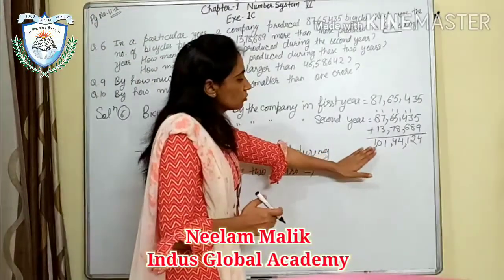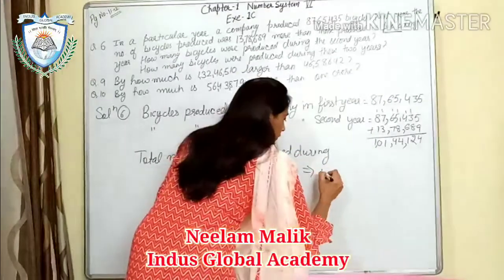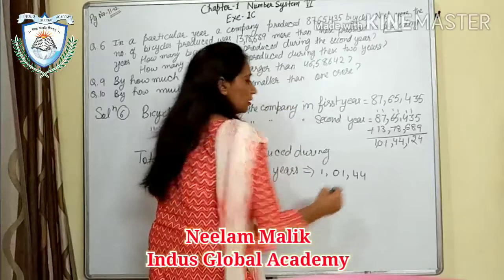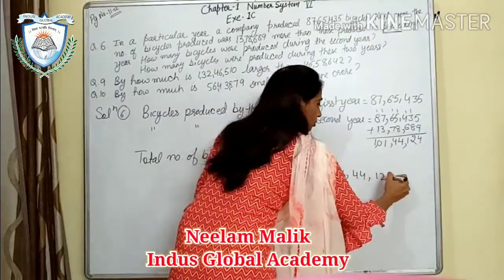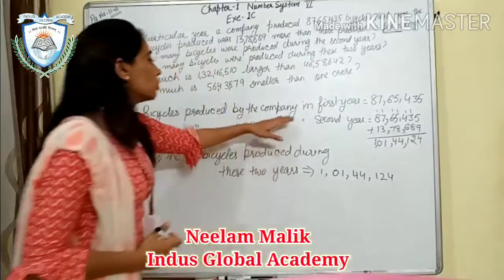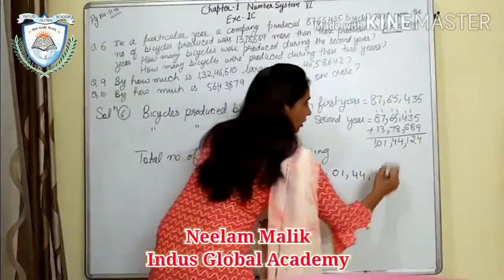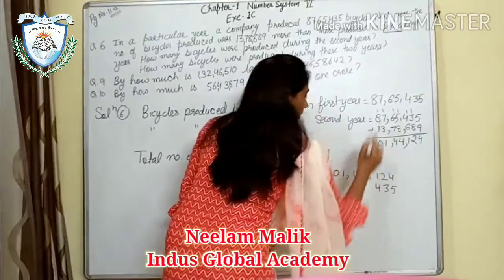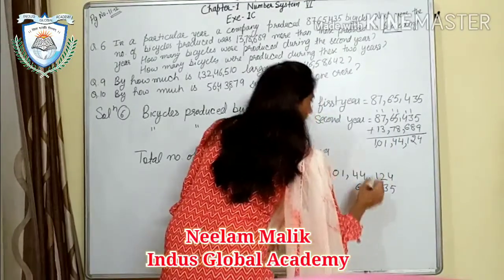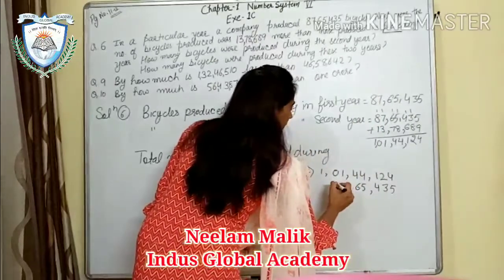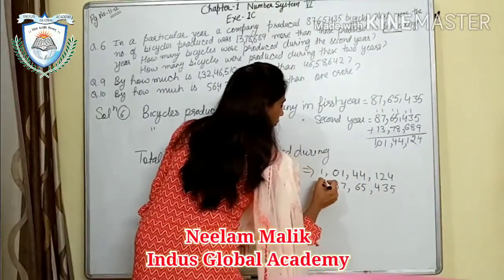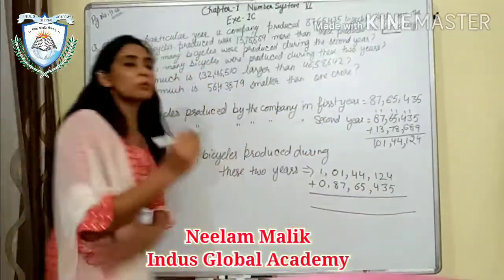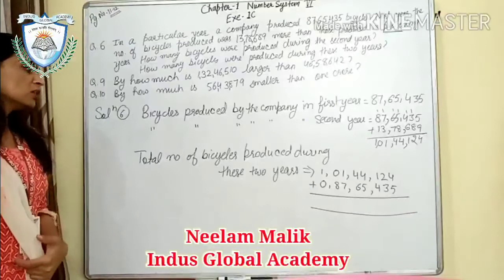This number is greater, so we will write this at the top. Here is 1 crore 1,44,124. And what was the production of the first year? Start writing from the back side. Here will be this in the ones period, then 65 in the thousands period, and the 87 in the lakhs period. There is nothing for crore, so I will put 0 here. Now add this. So this will be your total production during these 2 years.